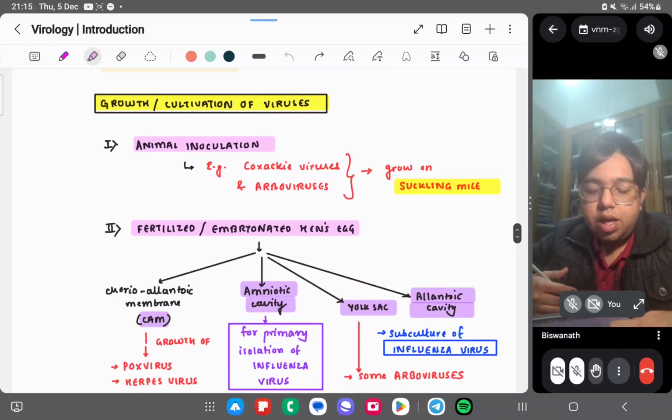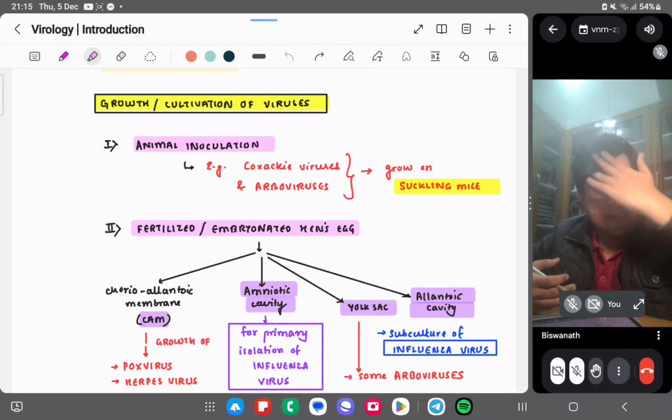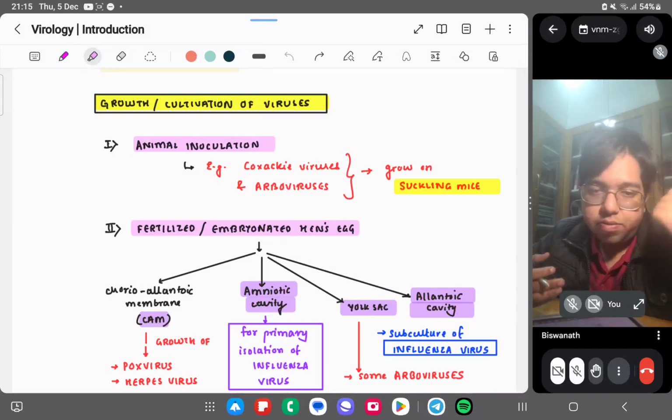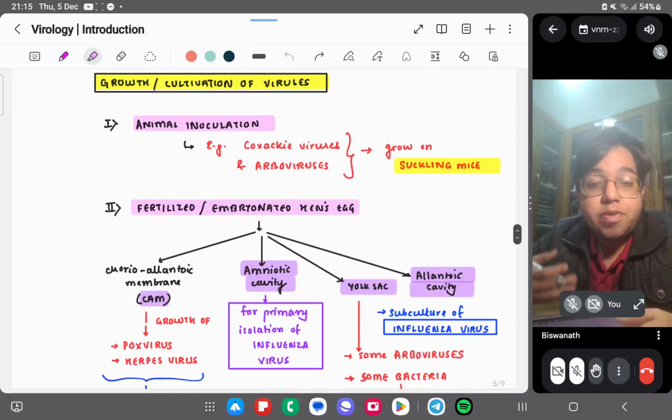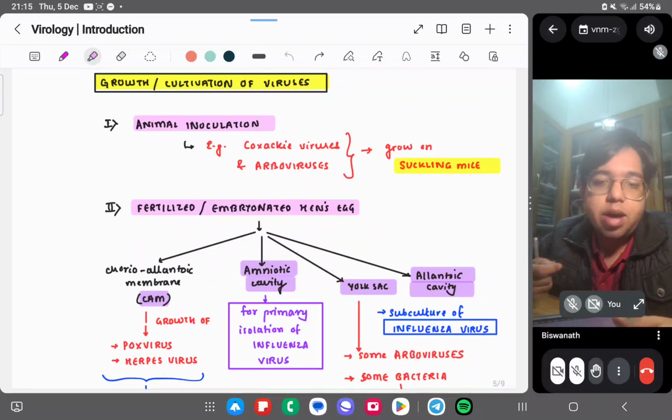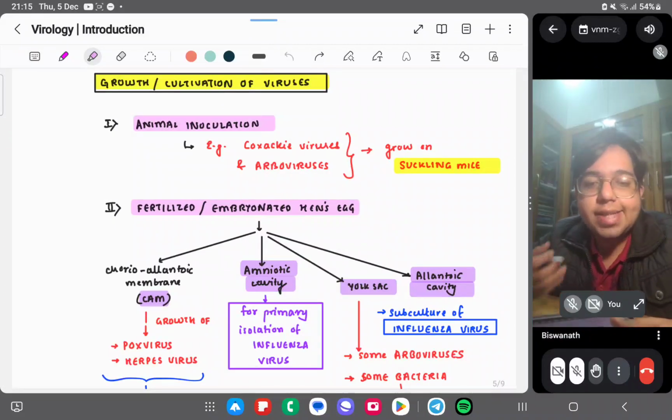Okay. Next, we come to how we can grow or cultivate viruses. Viruses are obligate intracellular organisms, and we have methods of cultivating viruses which are not commonly used nowadays. But we have different cell lines which you encounter in systemic microbiology, like rabbit cell line, Hep2 cell line, HeLa cell line, KB cell line. All these are cell lines, right?